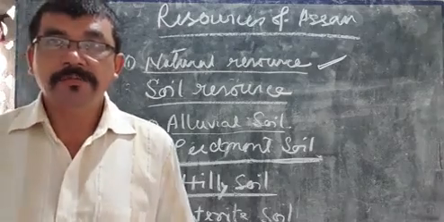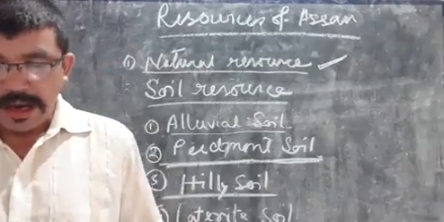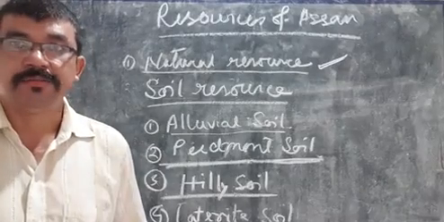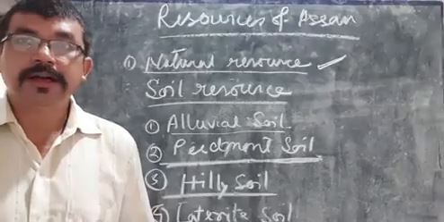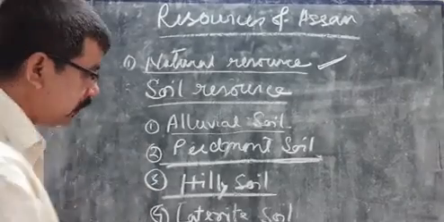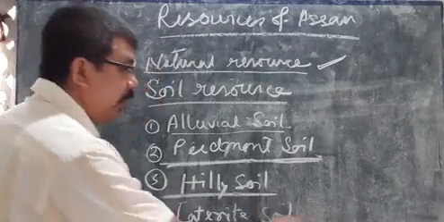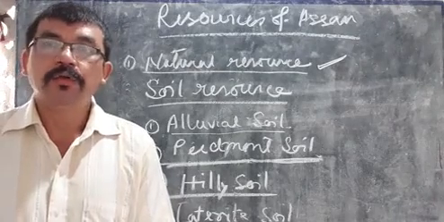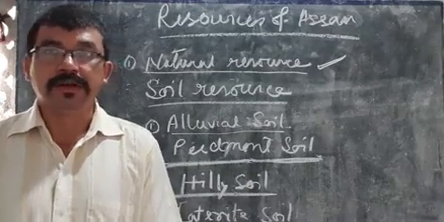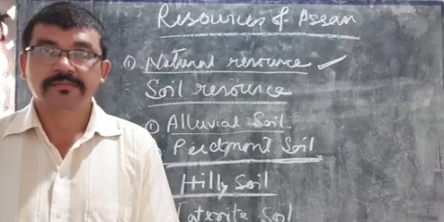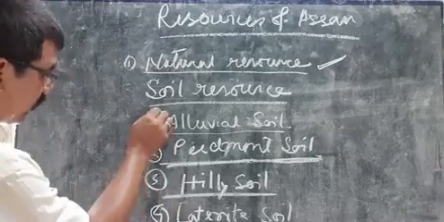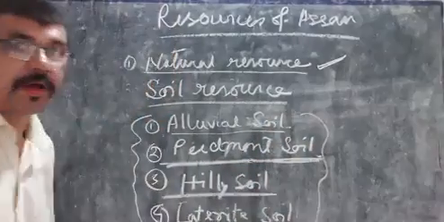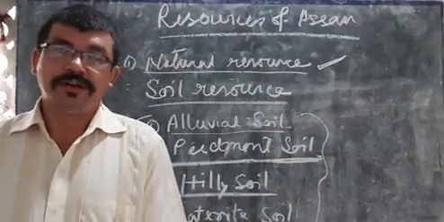In this soil, lots of iron oxide is mixed. Therefore, the color of the soil is red. Red color type of soil, mixed with iron oxide. These four are the main soil types found in our state.